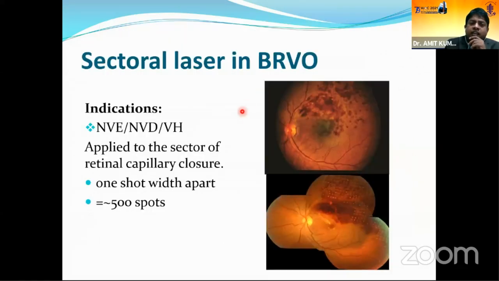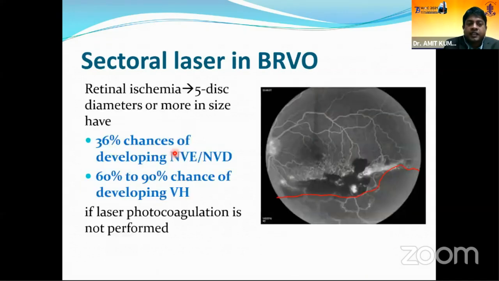Coming to sectoral laser in BRVO, the indications are any patient with NV, NVD or VH. It is applied to the sector of retinal capillary closure, with a pattern similar to PRP, and around 500 spots are required in each sitting. In retinal ischemia in BRVO, if it is more than 5 disc diameters, there is a 36% chance of developing NV or NVD, and a 60 to 90% chance of developing VH.